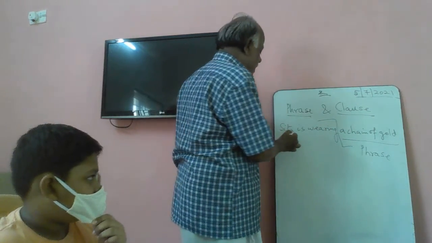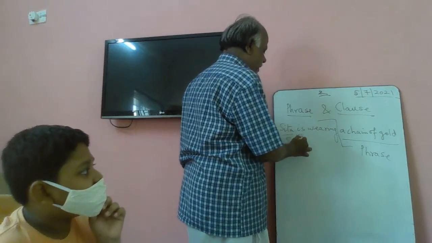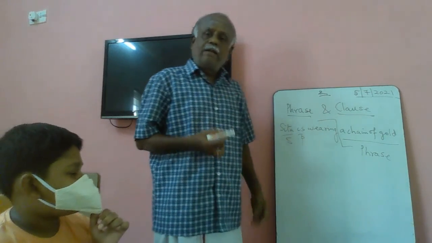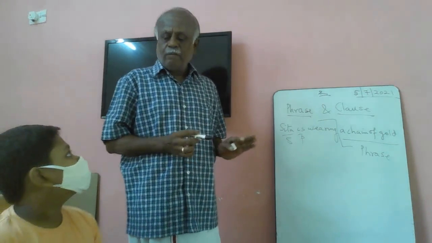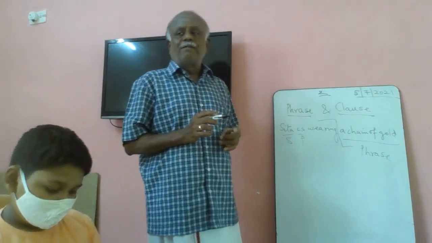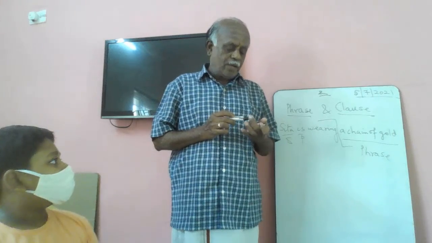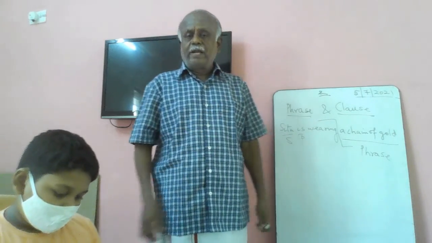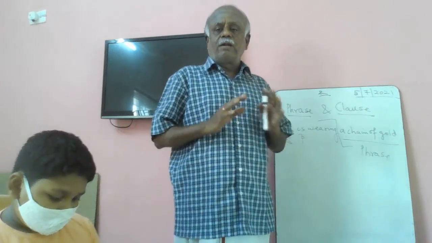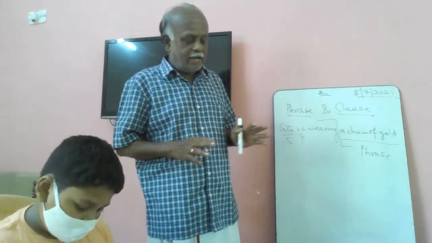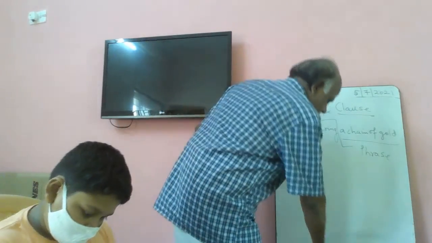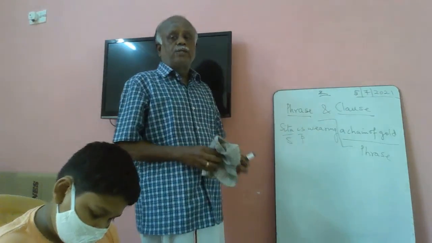A clause will have a subject, predicate and object may be there or may not be there. A phrase will not have a subject nor a predicate. It is a group of words that gives meaning but not complete meaning. Right? It's called a phrase. In Tamil, you can say Sotroder.